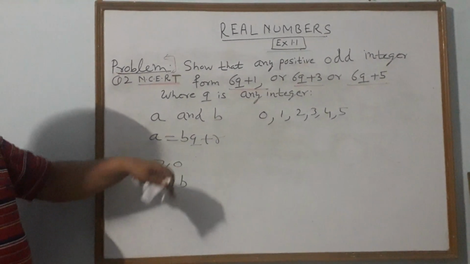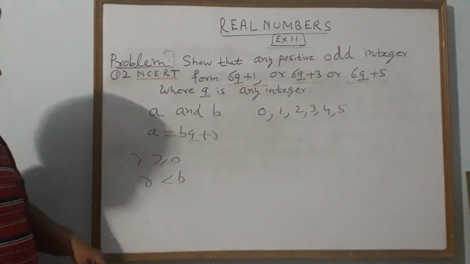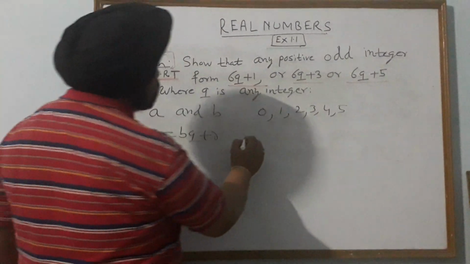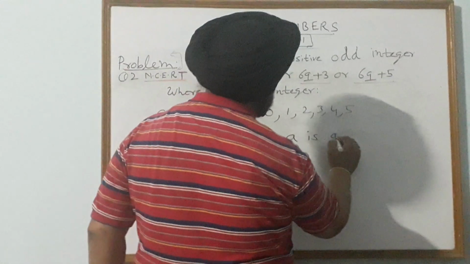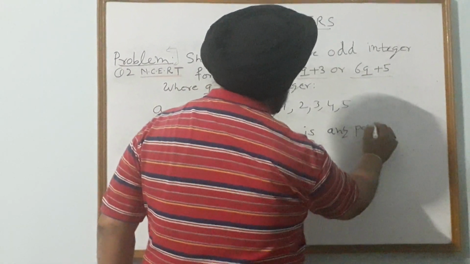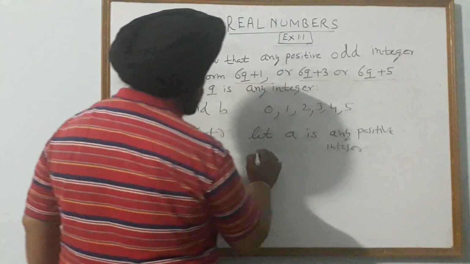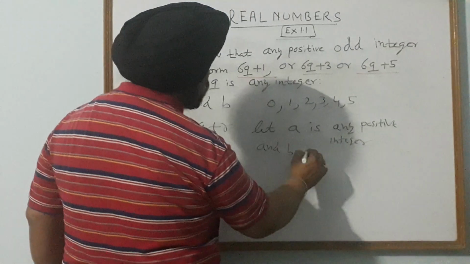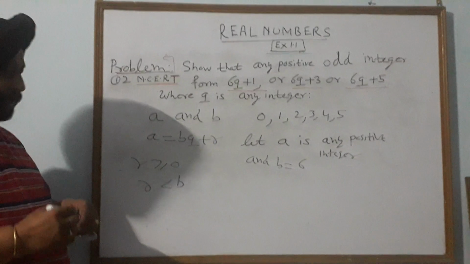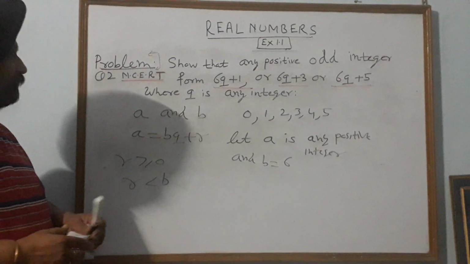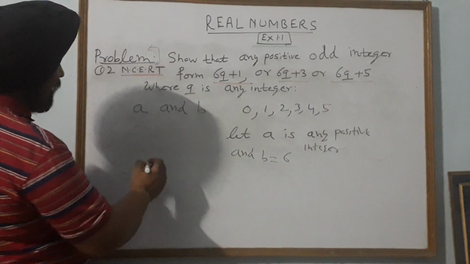Now, to prove this, let us consider by Euclid's algorithm a is equal to bq plus r. Let a be any positive integer and b is equal to 6. What we have taken? We have taken a equal to any positive integer and b equal to 6. Now according to Euclid's algorithm, a is equal to how much?